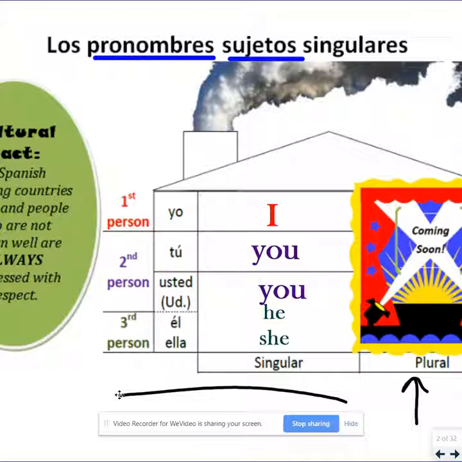So what happens if I want to talk about myself and another person? For example, Adam and I are going to the mall tonight. Who's going to the mall? What if I want to use one word to replace Adam and I? That's what we're going to talk about today, this plural side of subject pronouns.